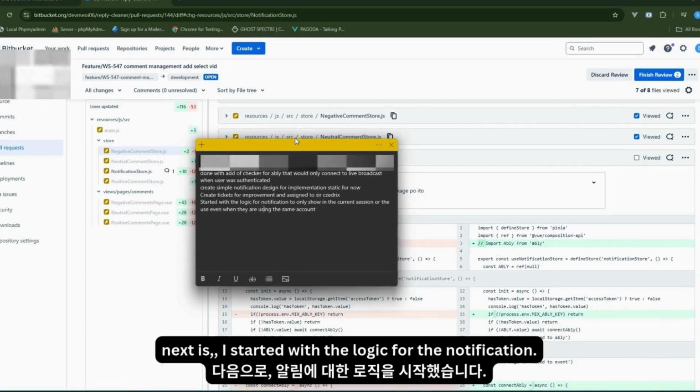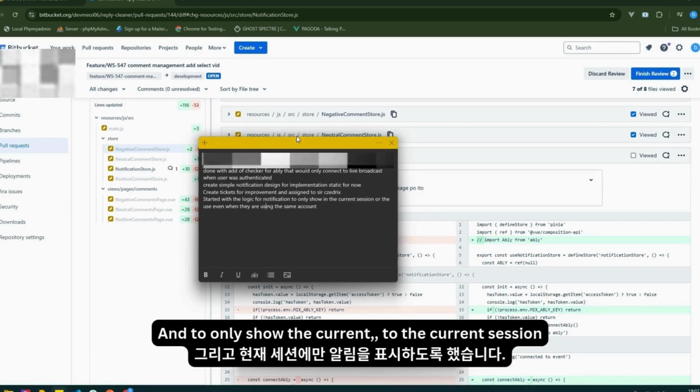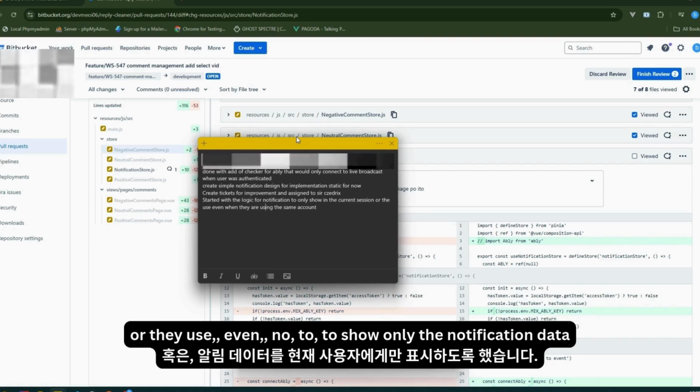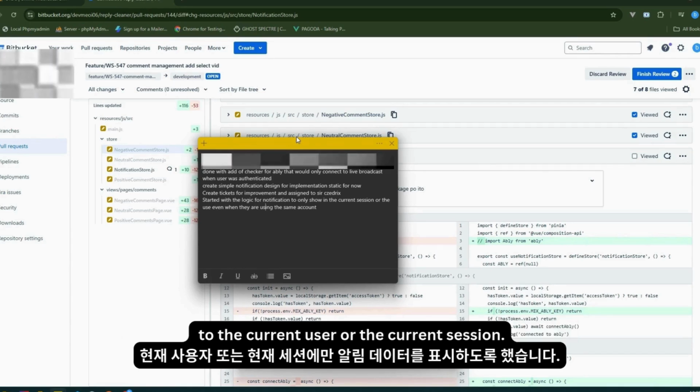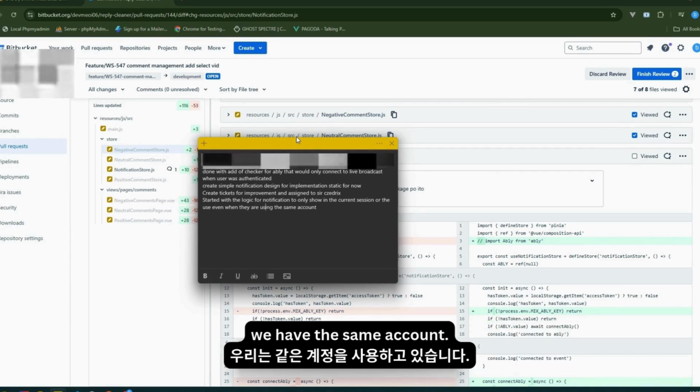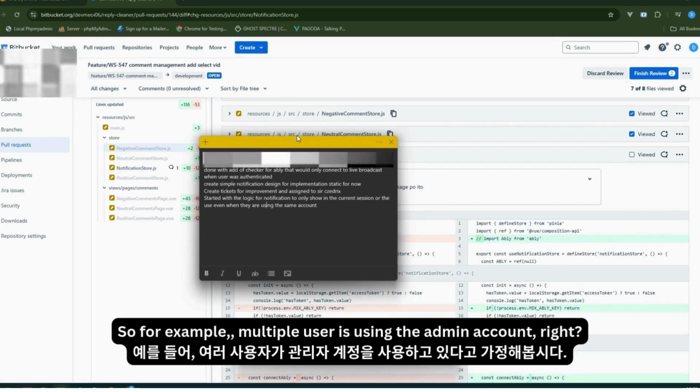Next, I started with the logic for the notification, to only show the notification data to the current user or the current session, even though they have the same account. For example, multiple users are using the admin account.